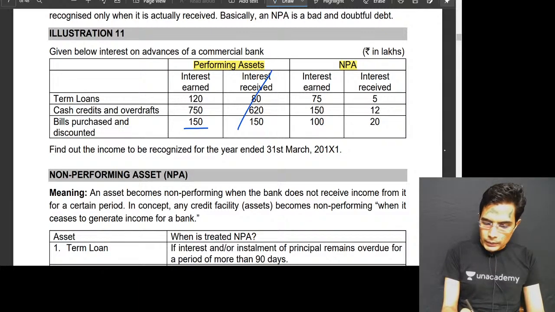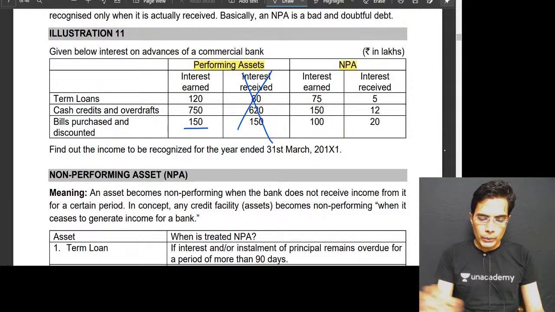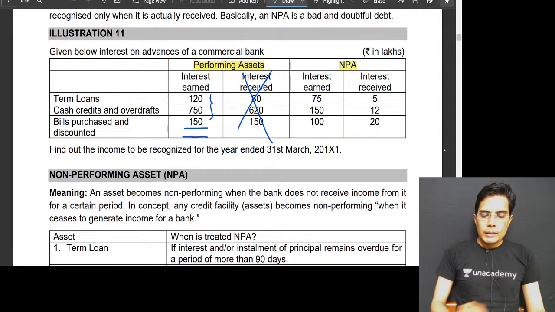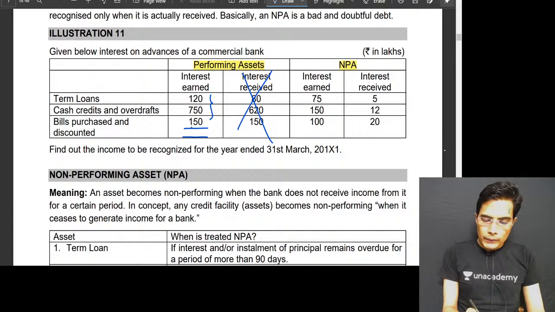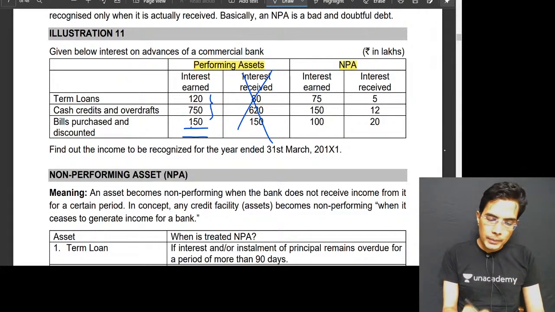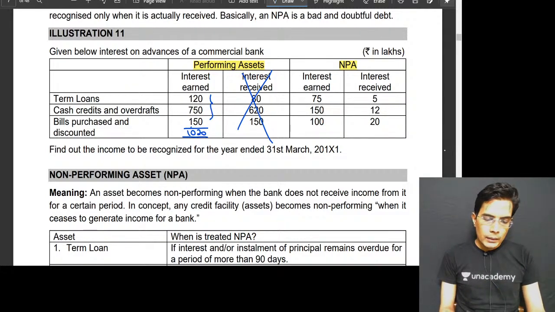So the received column information is of no use, ignore it. The total, 150 plus 750 is 900, 900 plus 120 is 1020, is the interest income which will be recognized with respect to these loans and advances.